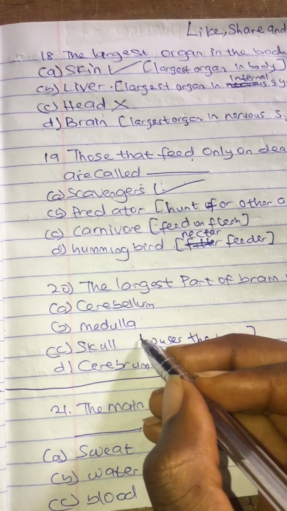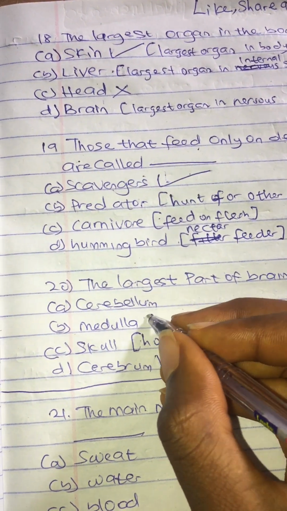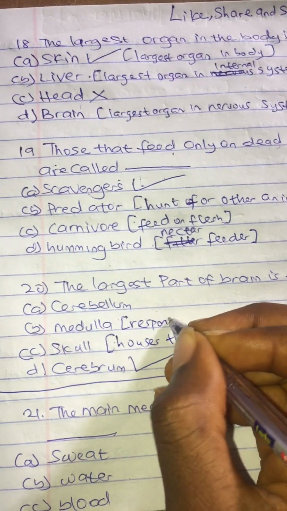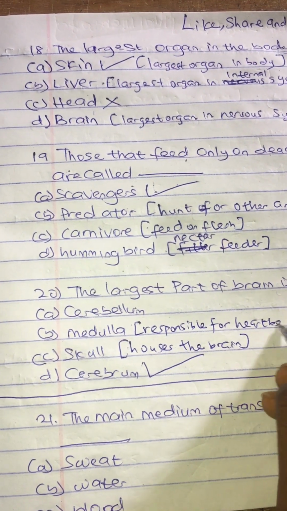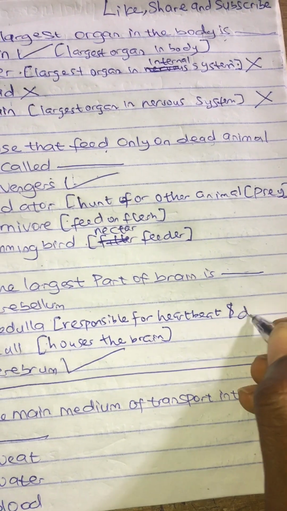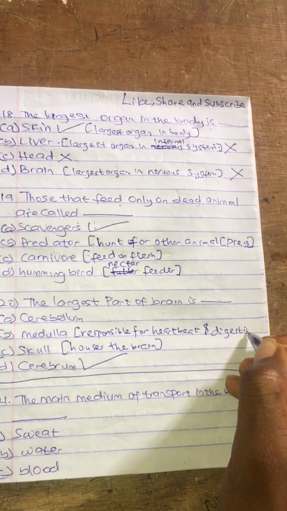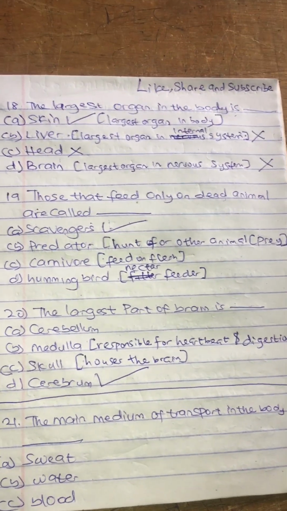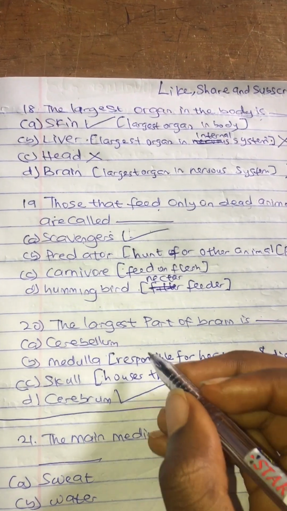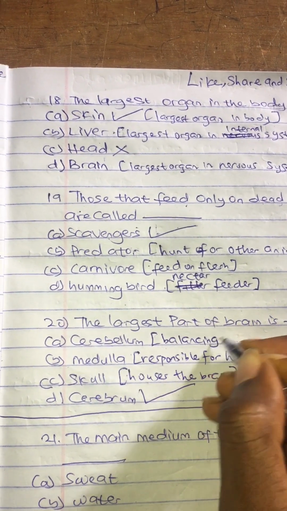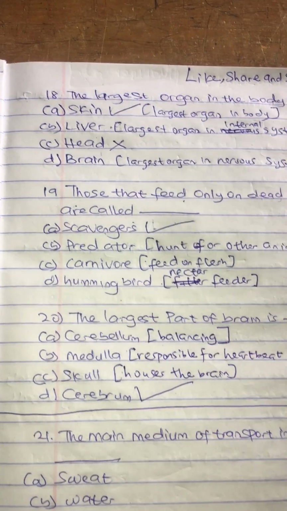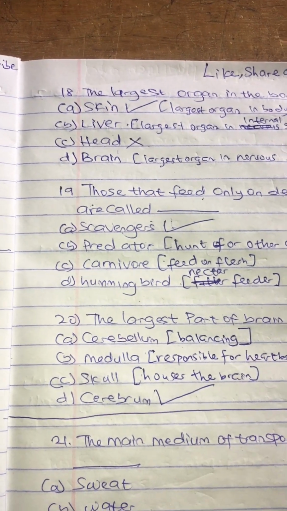The medulla is responsible for heartbeat and digestion. You can screenshot it so you can check it later. The cerebellum is responsible for balancing in the body.